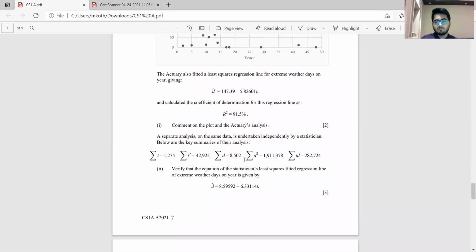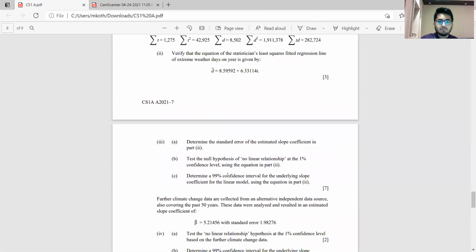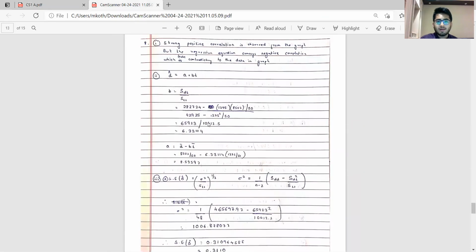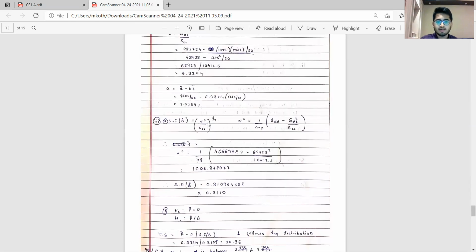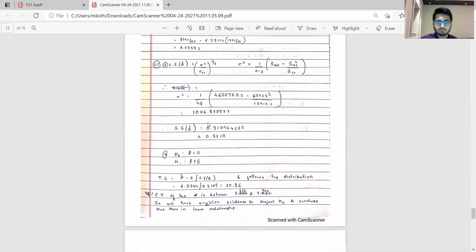Next part is we have been given the data and we have been trying to find the equation of these. And so there we have the other two parts, that is part 3 and part 4. And we can take a look at the solutions for these. Part 2, by applying direct formulas where you replace x by t and y by d and then work accordingly, you'll get all these values. Then just take a look at these. Pretty much straightforward, I would say. Pretty scoring question.